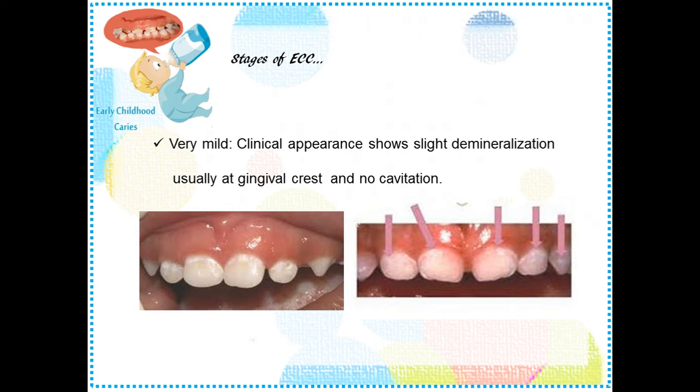And these white spots or lines are usually seen along the gum line, and there will be rapid breakdown into yellow-brown cavities if they are left untreated. So the caries progress from decalcification of upper primary incisors to primary molars and canines if it is not controlled.